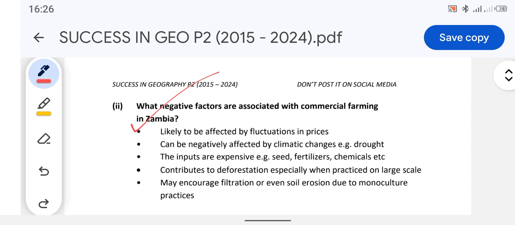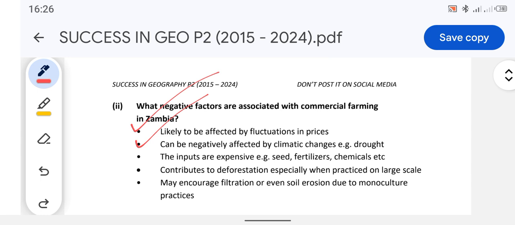The prices may change from time to time, hence causing the expense of growing the same crops to be high. And the other factor is that it can be negatively affected by climatic changes, changes such as what? Drought. So it's very important in geography to give what?